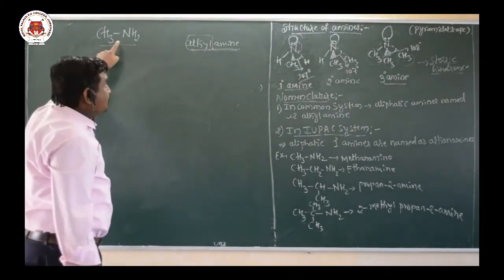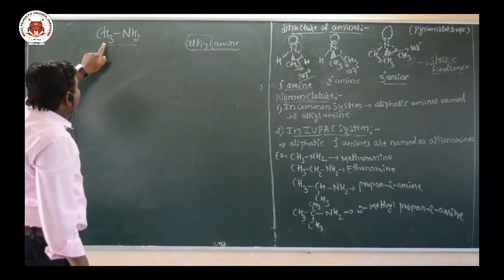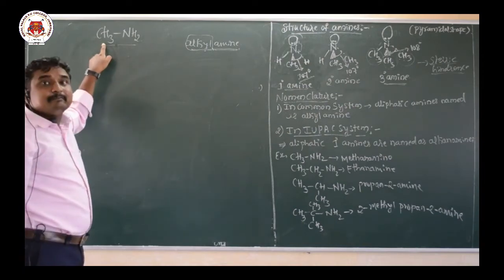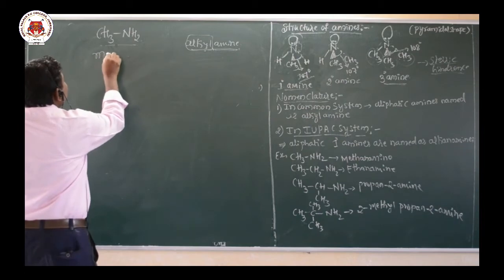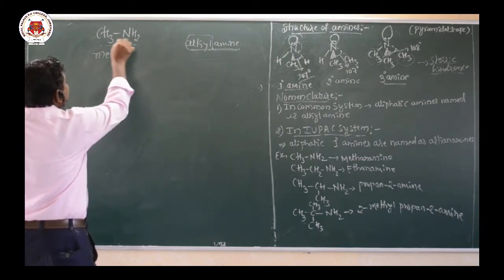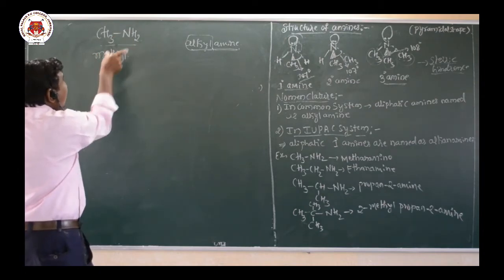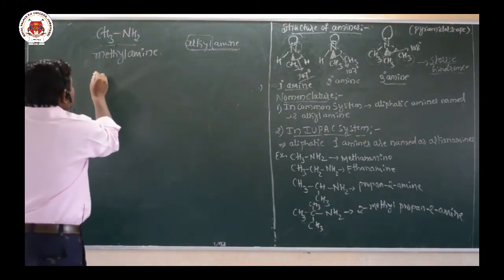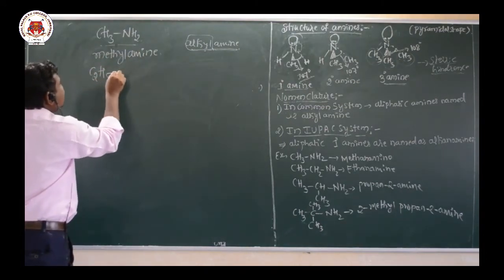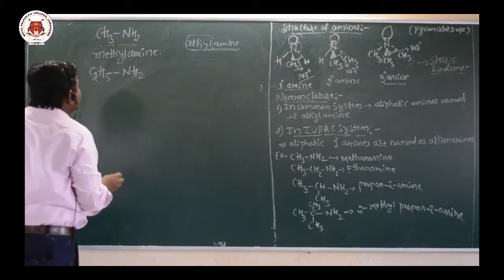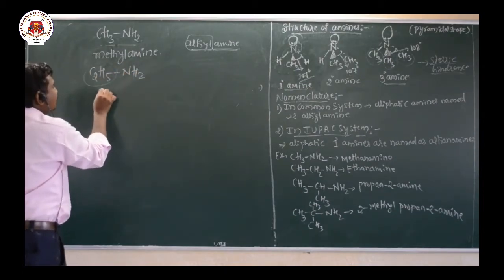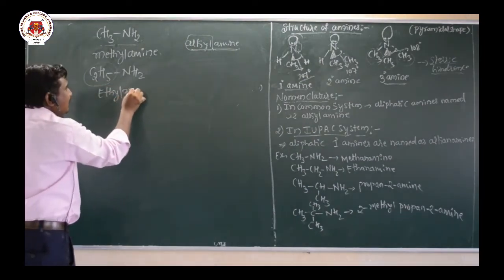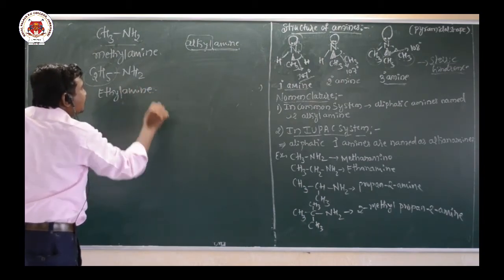Now in the common name system they are named as alkyl amine. Here the alkyl group is methyl, and the name of this compound is methylamine. So this is in the common system. Similarly I will take one more example, C2H5NH2. The alkyl group is ethyl. In the common system they are named as alkyl, that means ethyl, and this is an amine: ethylamine. So this is the common system of nomenclature.